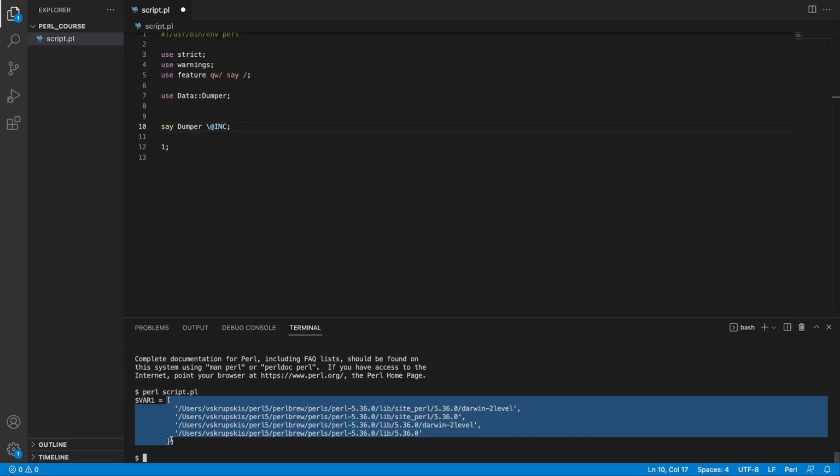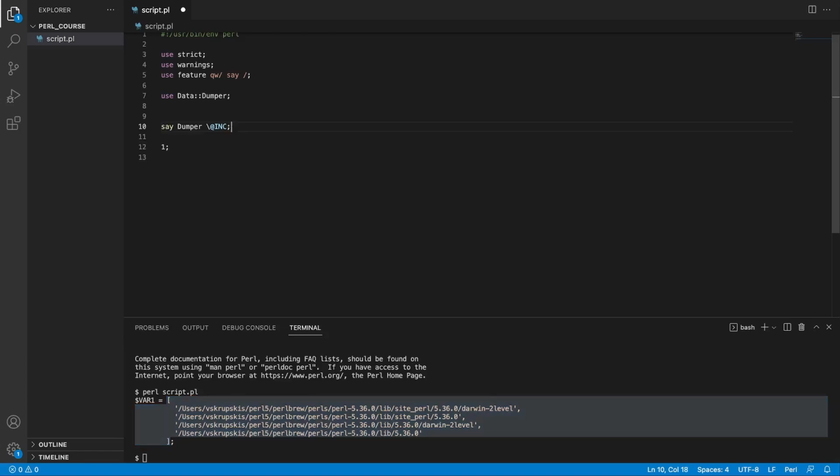And this can become extremely useful, and we're going to see some scenarios in future where we can modify this includes array. For example, if we have modules in a different directory, we can push new paths to this include array, and Perl is going to find them. But for now, just know that it holds absolute paths of directories where Perl can find modules.